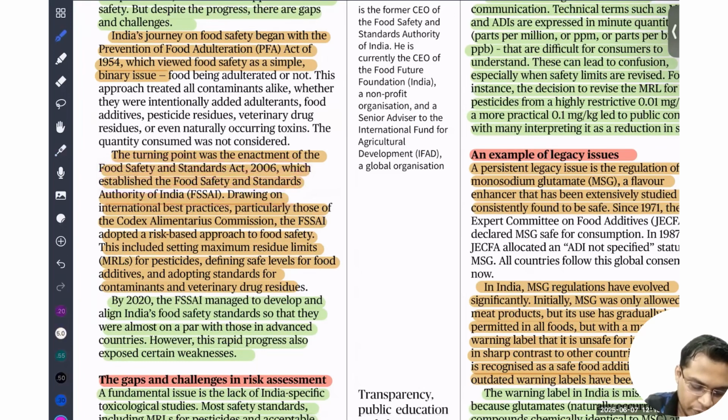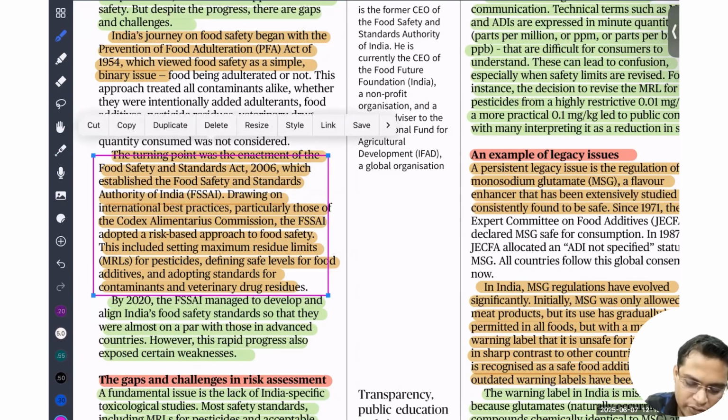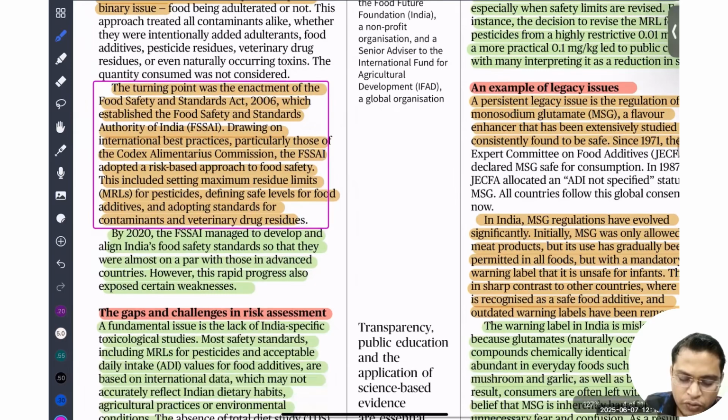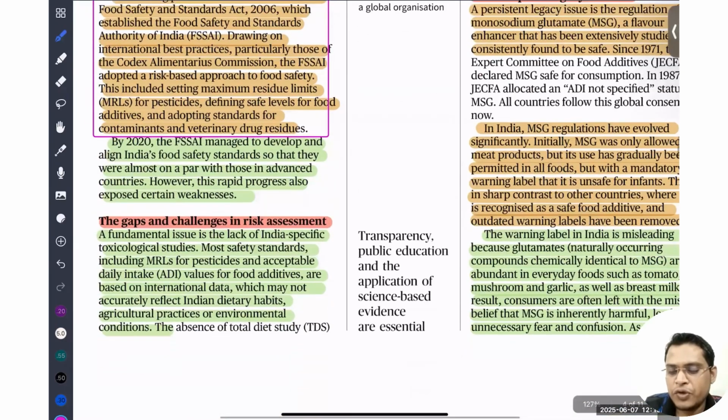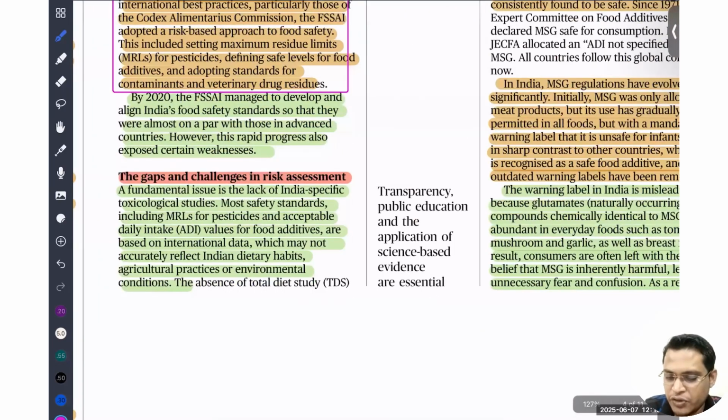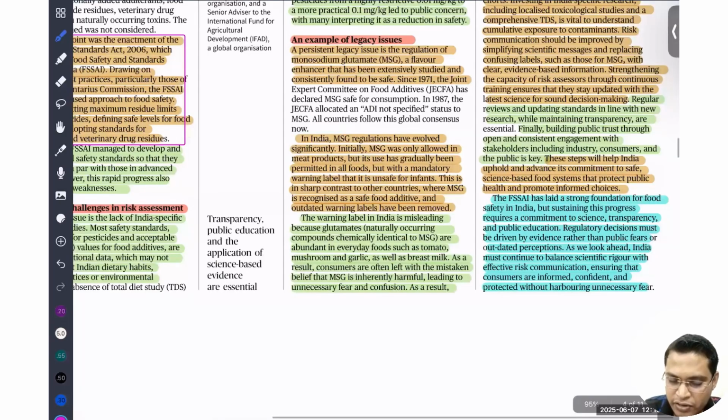I'm just putting it in a box, so whatever I'm writing in a box is important for your mains. You need to remember that. It is talking about how we are going to bring regulatory advances in our food industry. It is talking about how we need to improve our regulatory standards, ensure awareness, all these things. So just read it out, you'll understand.